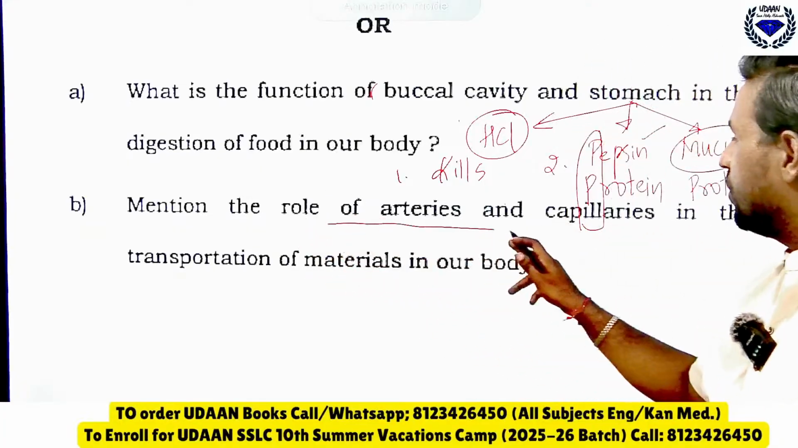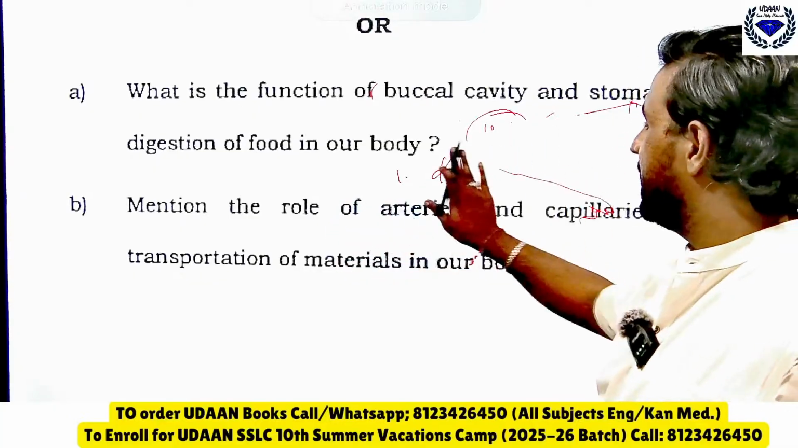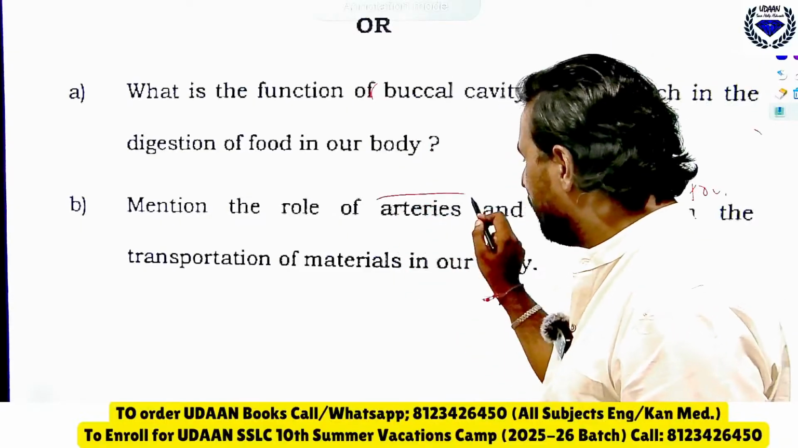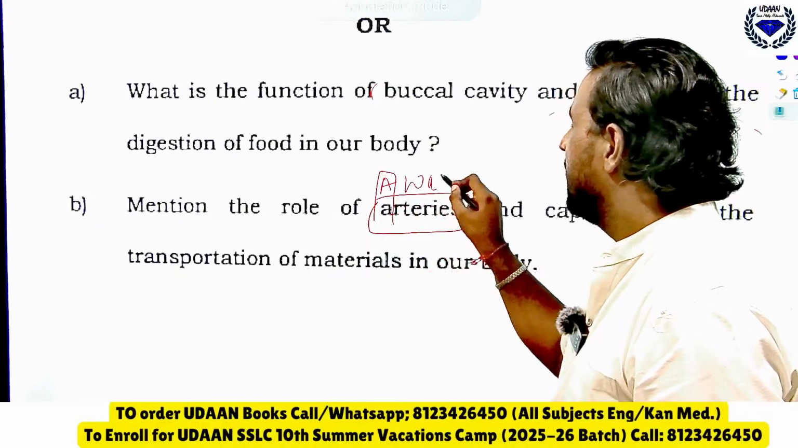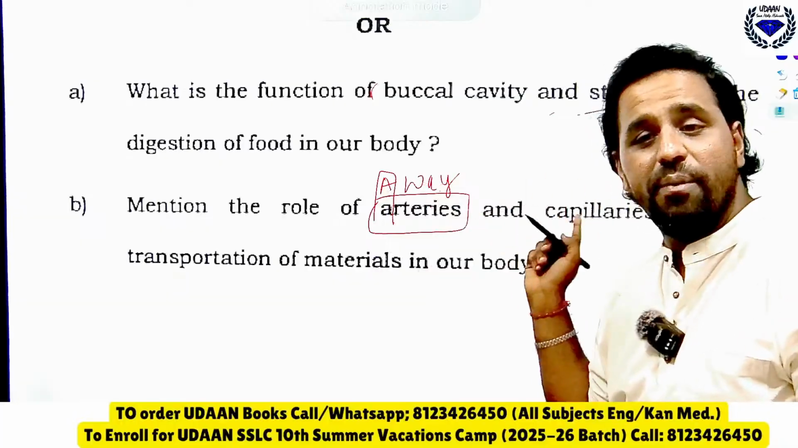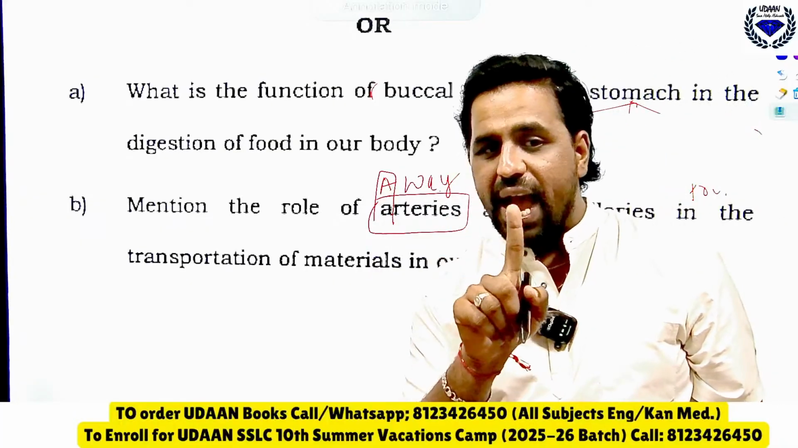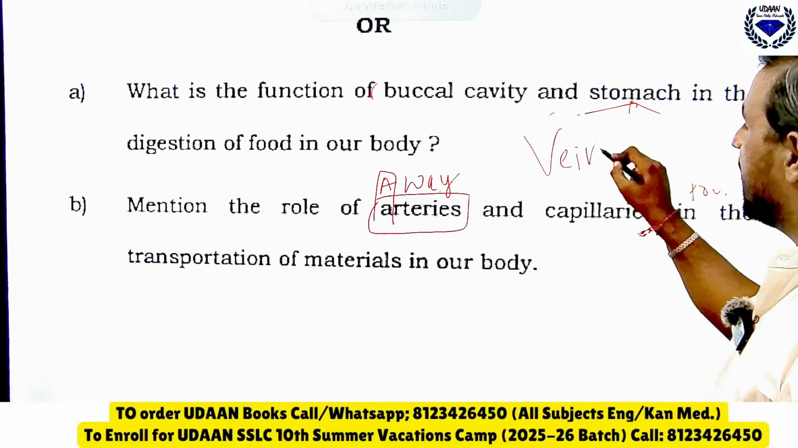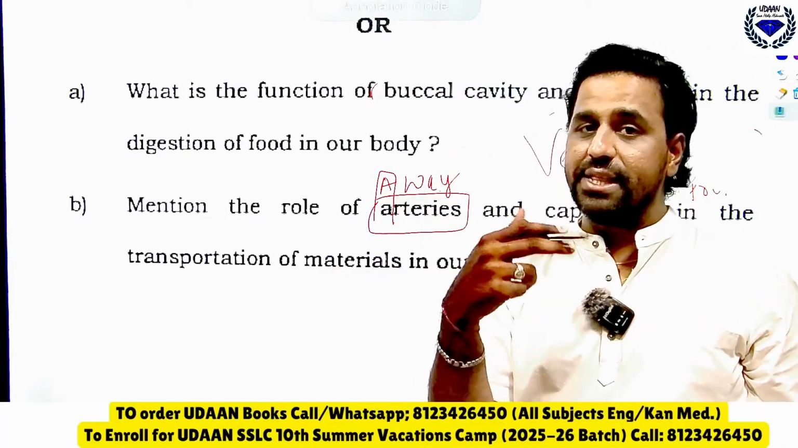Then mention the role of arteries and capillaries in the transportation. See, they have asked only about arteries. So how to remember the function of arteries? Remember here, A for arteries, A for away. Arteries are the blood vessels which will carry the blood away from the heart, whereas veins will carry the blood into the heart. Like this you should remember.